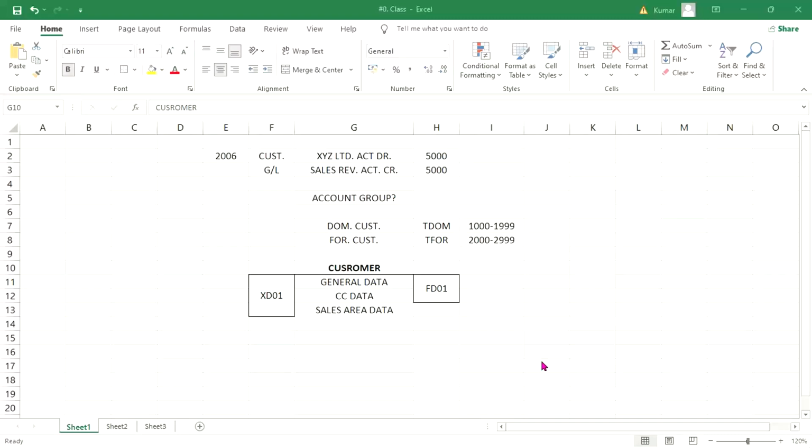Hardik is saying client level. Customer master is getting created at client level. Why client level, guys? You have to justify also, right? So why? That's my question. You have to prove.